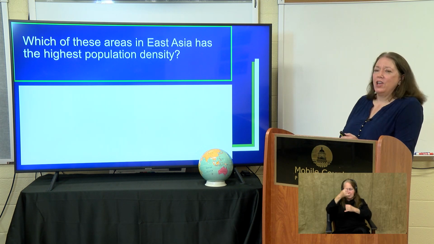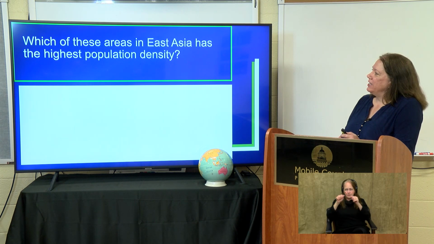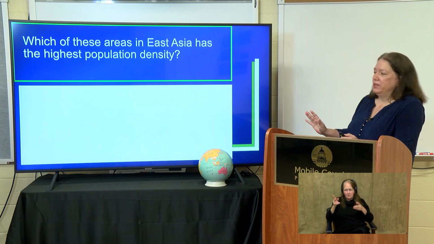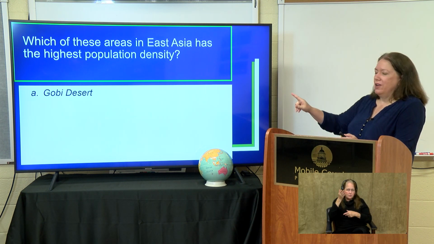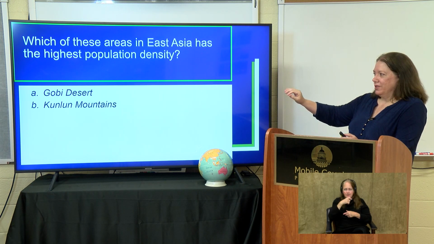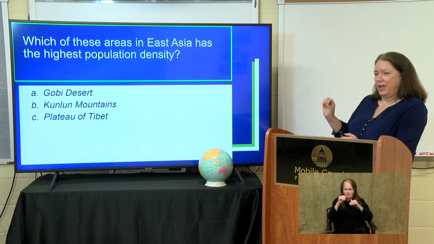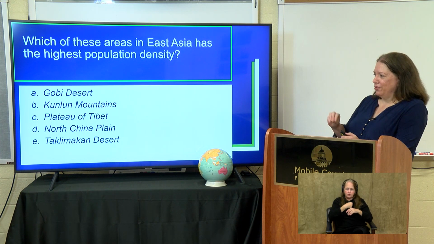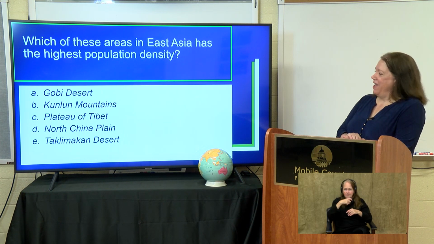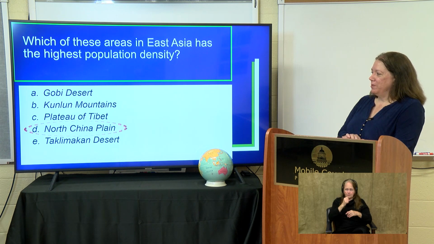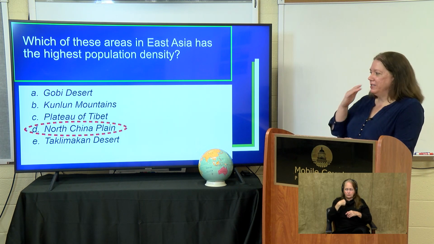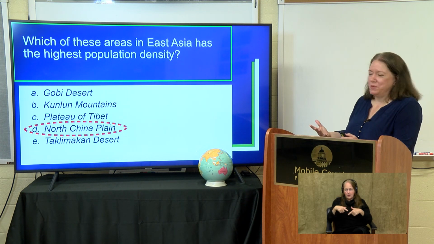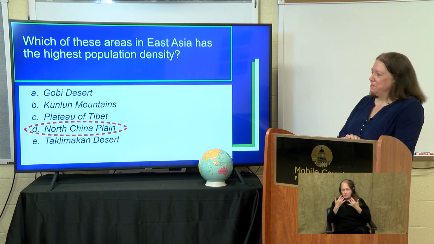And then lastly, which of these areas in East Asia has the highest population density? Even if you haven't been listening today, I bet you can figure this out. Gobi Desert, Kunlun Mountains, Plateau of Tibet, North China Plain, or the Taklamakan Desert. And you guessed it, it's the North China Plain. Low-lying areas, typically around river valleys, where life is hospitable, unlike some of these other places.